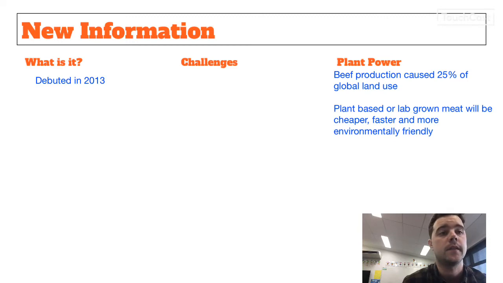Still a text, so we're still learning while we're viewing. So I learnt that the first meat-free patty debuted in 2013. So I organised that under the "what is it" category because I thought that was kind of about what it was. I also learned that beef production caused 25% of global land use. I put that in plant power because that's kind of a bit of information that backs up that potentially plant-based meat is maybe a better alternative.